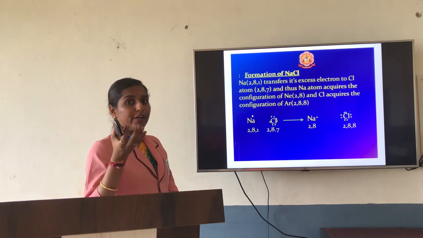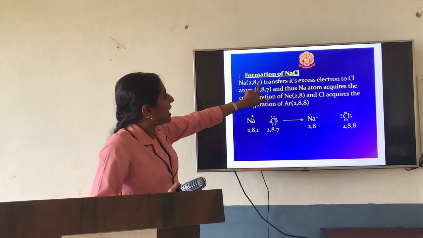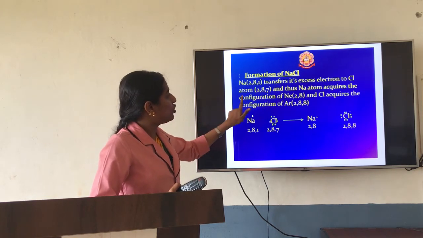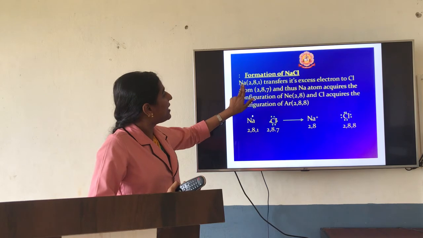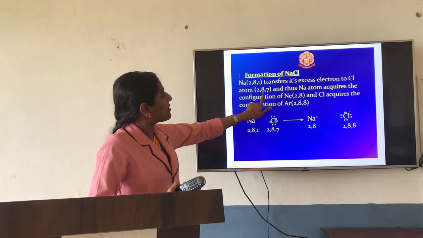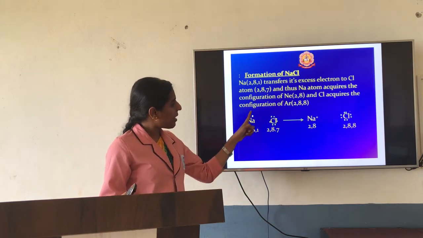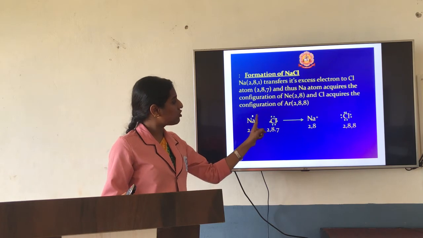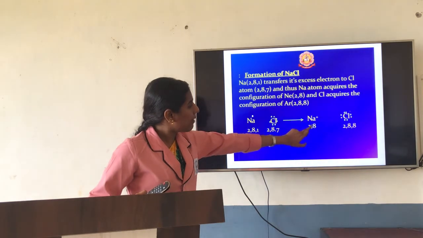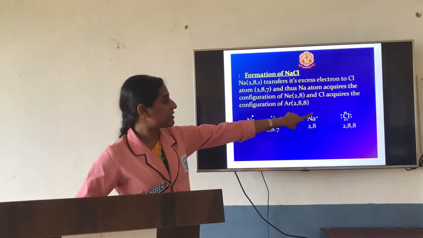So it will go for bonding. Sodium will give this electron to chlorine, so that sodium's electronic configuration will come as 2, 8, and chlorine's electronic configuration will come as 2, 8, 8. So now this is stable. Sodium has given its electron, and chlorine will take this electron. If you see the configuration, the sodium ion will have 2, 8 in its outermost shell, as well as chlorine.